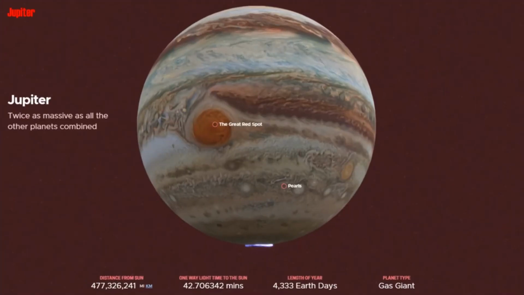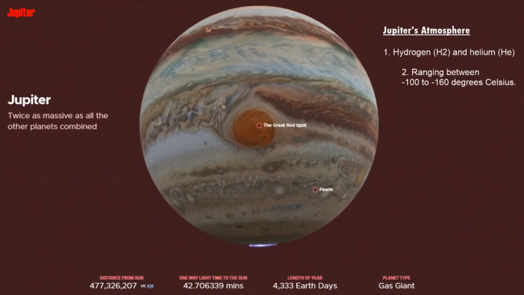Jupiter is more than twice as massive as all the other planets combined. Jupiter's stripes and spheres are actually cold, windy clouds of ammonia and water, floating in an atmosphere of hydrogen and helium. Jupiter's temperatures are ranging between minus 100 to 160 degrees Celsius.